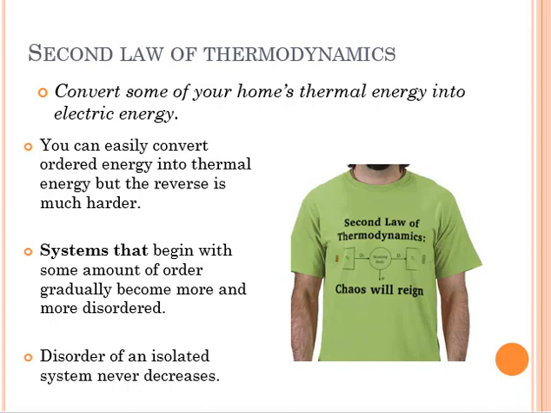Now you can see here, you can easily convert ordered energy into thermal energy, but the reverse is much harder. So we are going to look into the details of this as we discuss more about the second law of thermodynamics. And also, systems that begin with some amount of order gradually become more and more disordered. And disorder of an isolated system also never decreases. Those are the concepts of the second law of thermodynamics. But let's take a look at these examples.